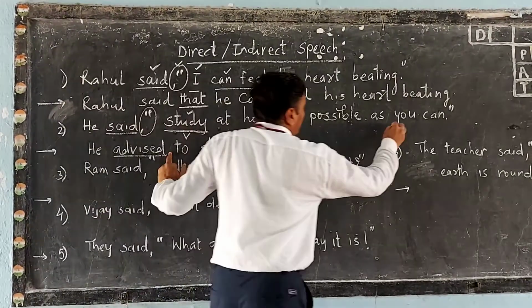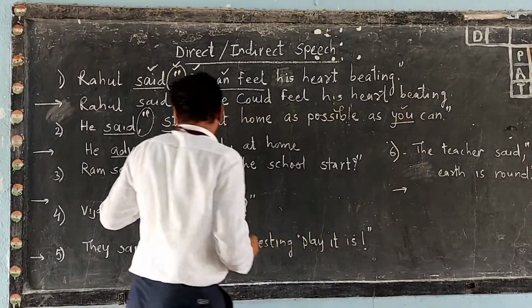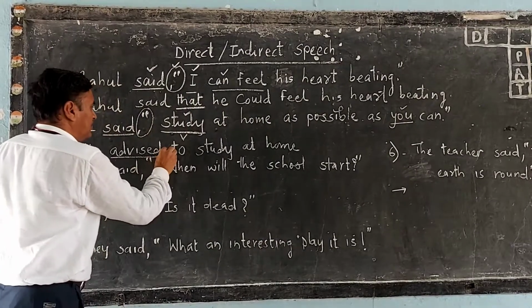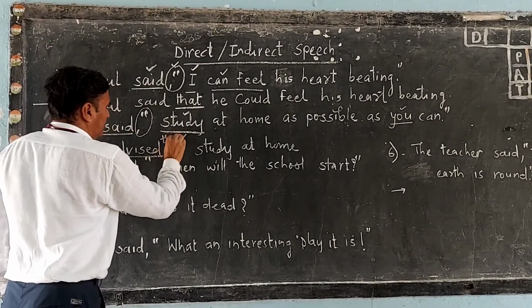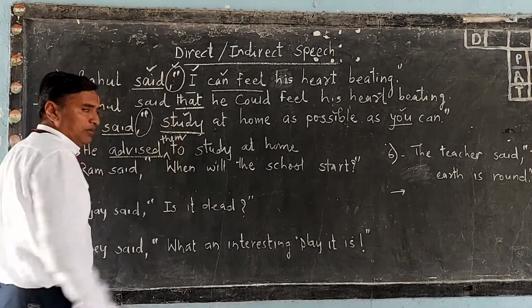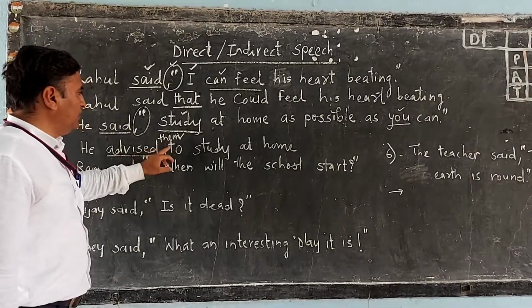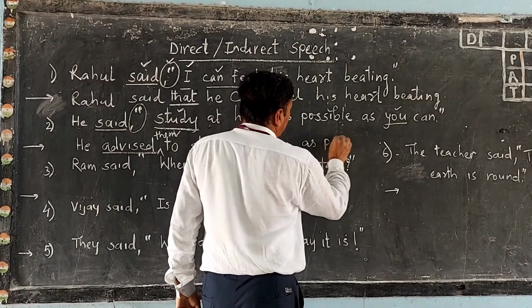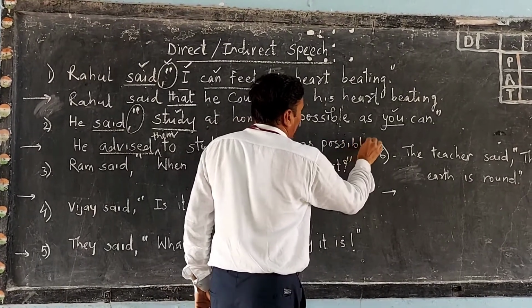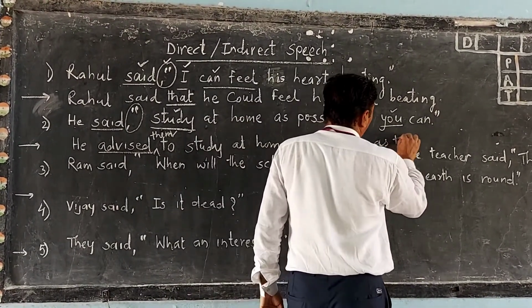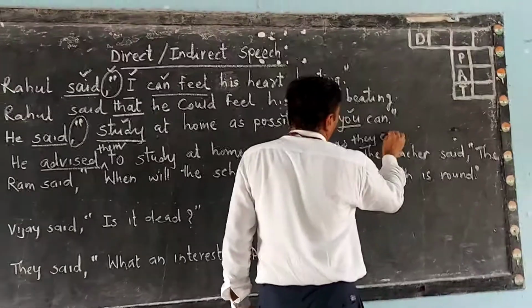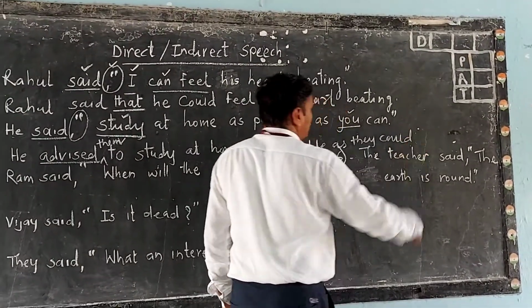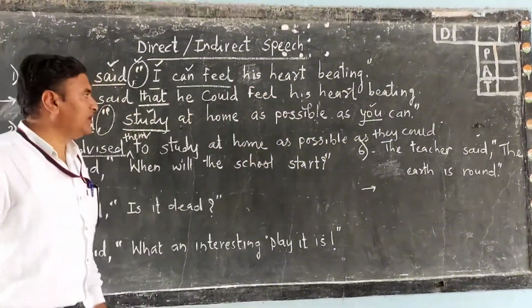You have to take the subject first. He advised them, or him, whichever it means. He advised them to study at home as much as they could, or he could. This is the appropriate answer then.